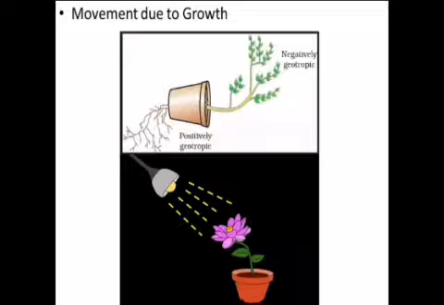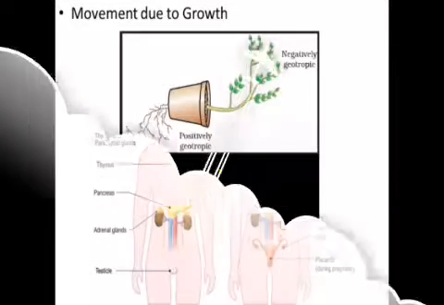The movement of a plant part in response to water is known as hydrotropism. Example, the root of a plant goes towards water. Next is movement in response to touch, which is called thigmotropism. Example, tendrils of the plant.